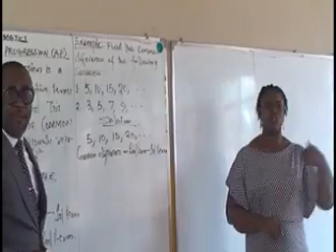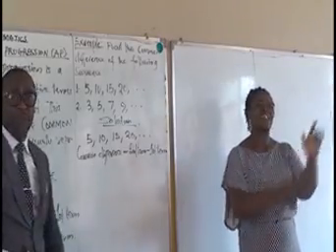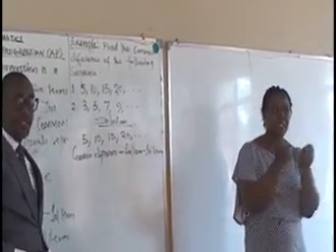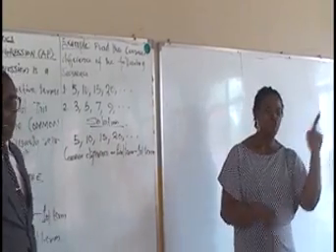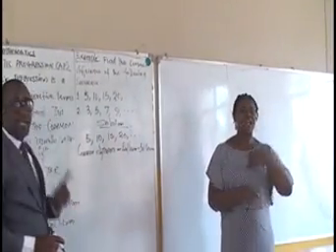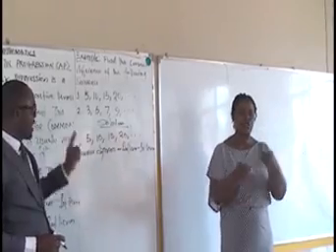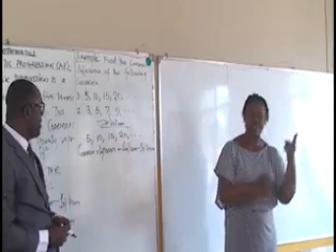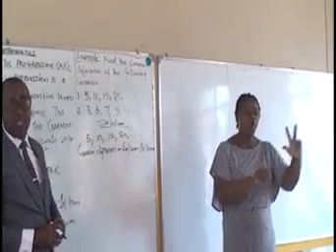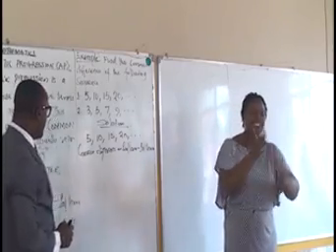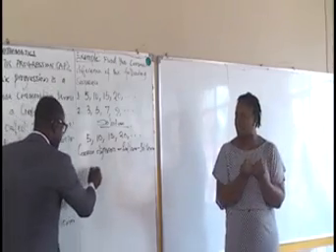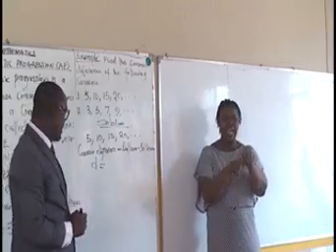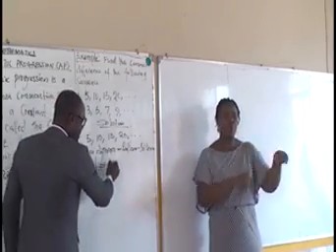We have the first term as 5, the second term as 10, the third 15, the fourth term, 20. Now, we have said by definition that the common difference is the second term minus the first term, or as the case may be, the third term minus the second term. So, by the way of definition, as we said earlier, D, which is the symbol for the common difference, we have second term is 10